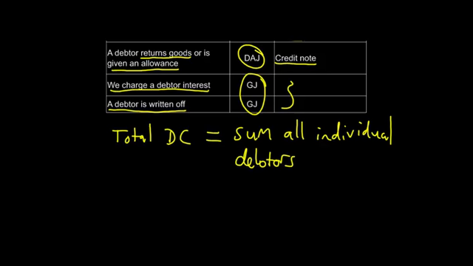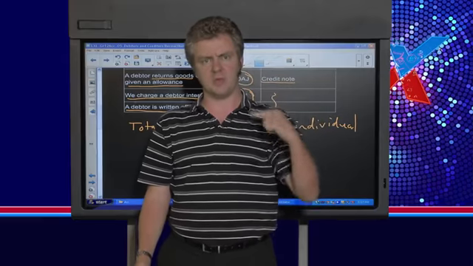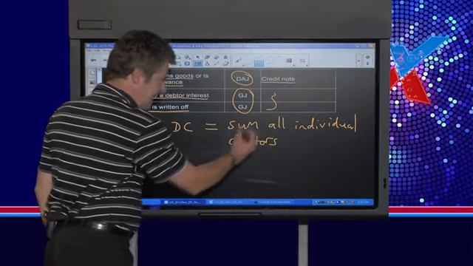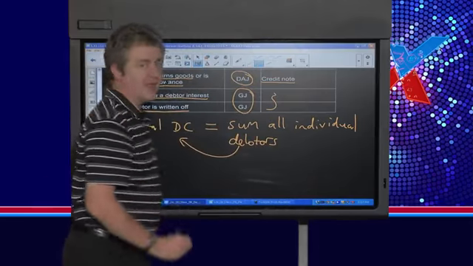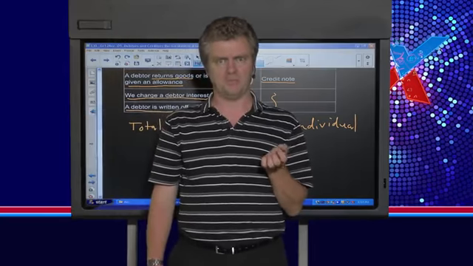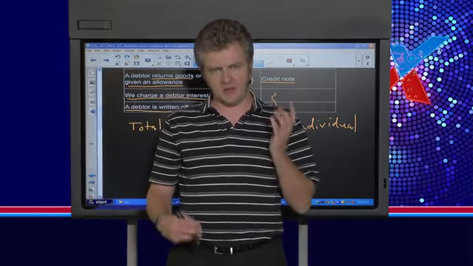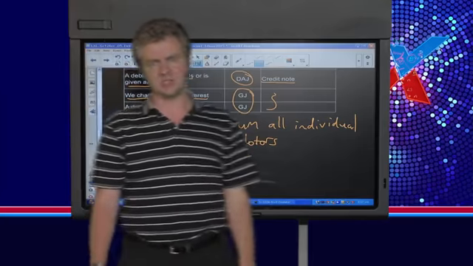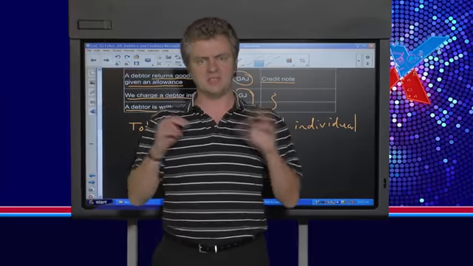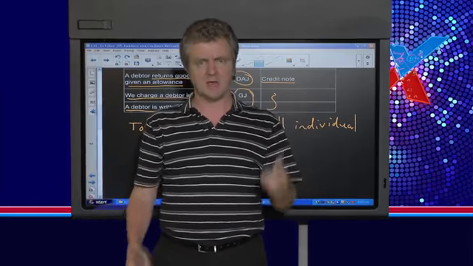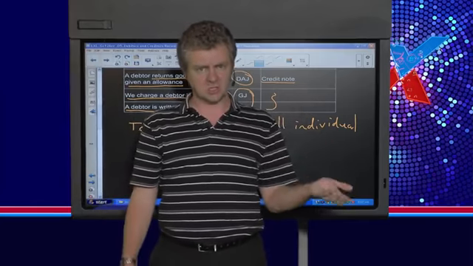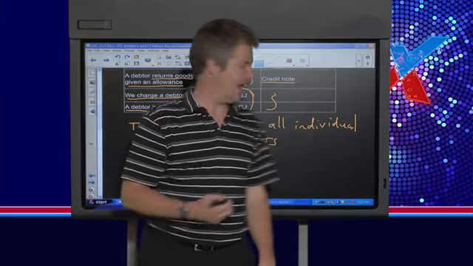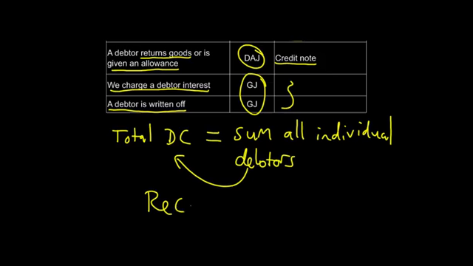You should remember in grade 10 we drew up a debtors list where you'd put all the debtors one below each other, debtor 1, debtor 2, debtor 3, debtor 4. Add that whole total up and you check that that is equal to the total that appears in your T account in debtors control. If that is not the case, in other words, if the individual debtors accounts do not equal the total in my debtors control T account, I've got a problem because there is a difference or a discrepancy between two separate parts of my books. My debtors control account is not matching the individual accounts of all the debtors. And that is when I need to do something called a debtors reconciliation.